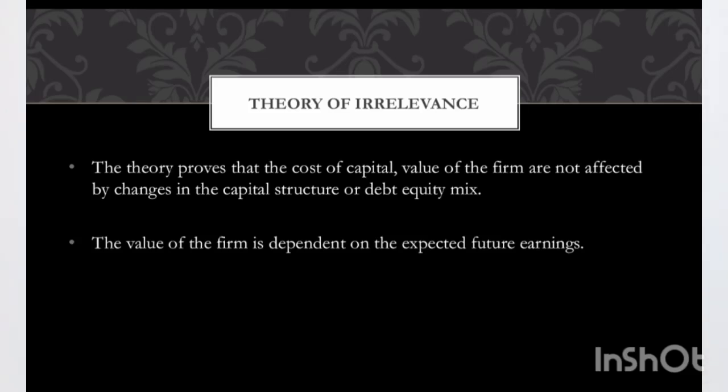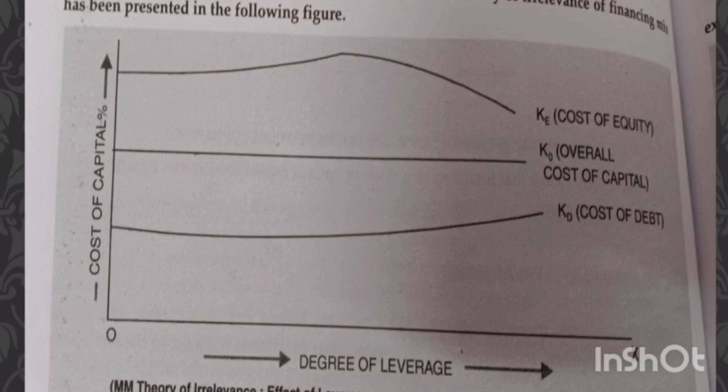The value of the firm is dependent on the expected future earnings, because here no tax shield is available, as no tax exists. Due to that, if the company wants to increase its debt or its equity, it is based on the future requirement. This is the pictorial representation of the second concept, if the tax does not exist, and this theory is called irrelevance. Here the overall cost of capital is neutral, and it is not affected by the cost of debt or cost of equity, which is explained in this theory.